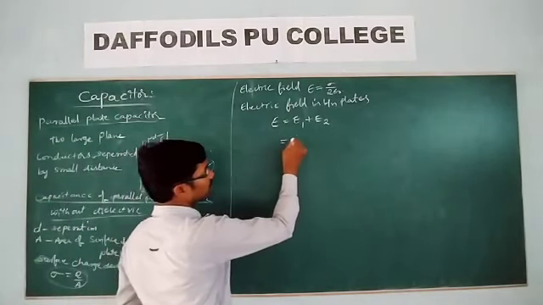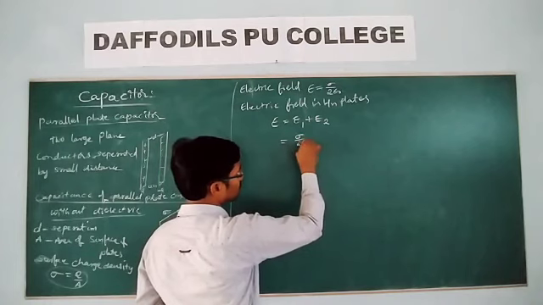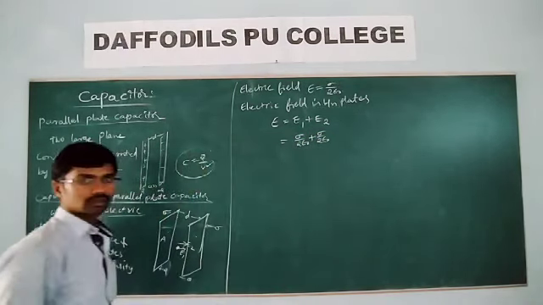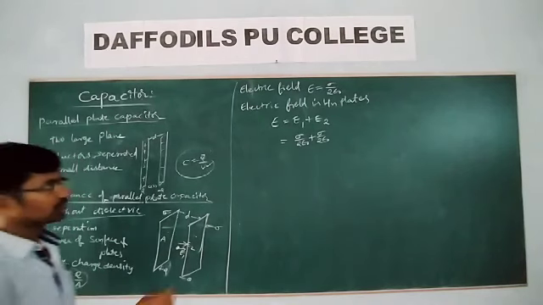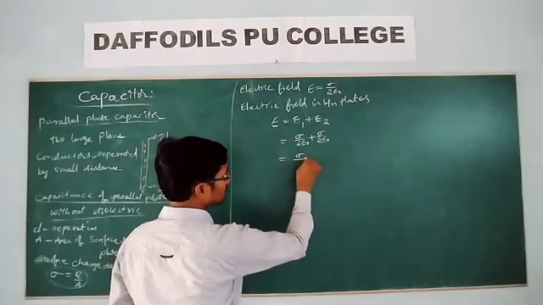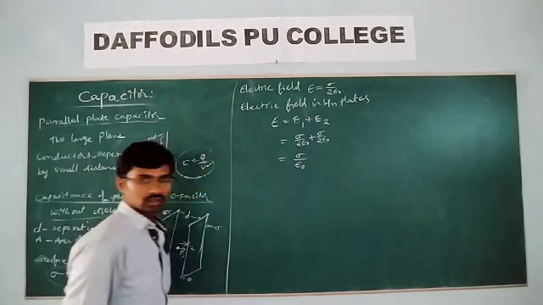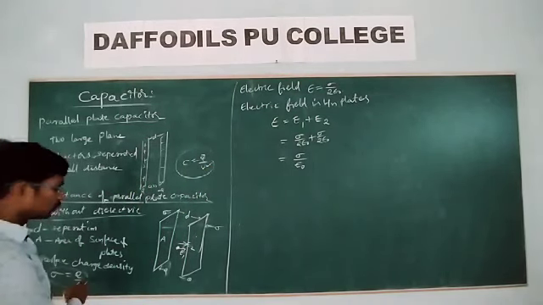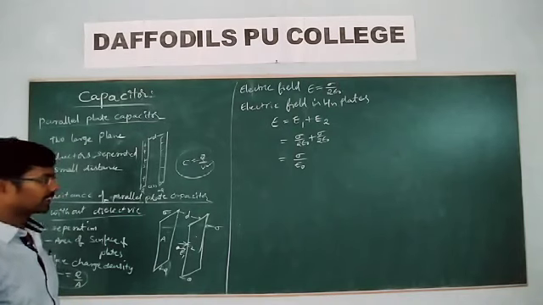So what do you get here? Sigma by 2 epsilon naught plus sigma by 2 epsilon naught. Directions are the same. So what do you get here? Sigma by epsilon naught. What is sigma here? Surface charge density, which is Q by A, charge per unit area.